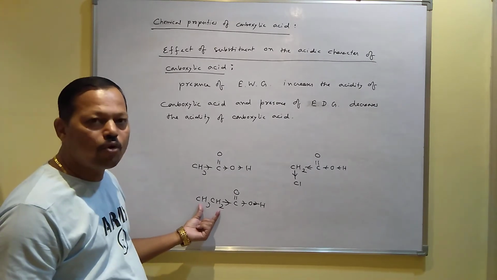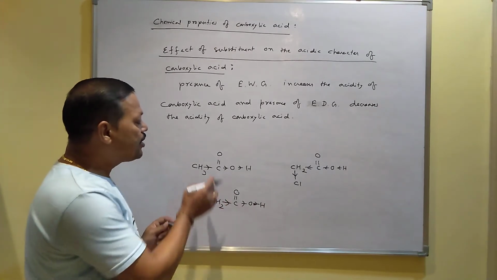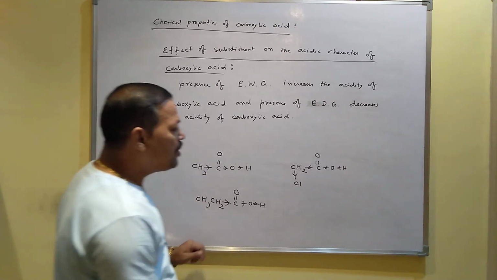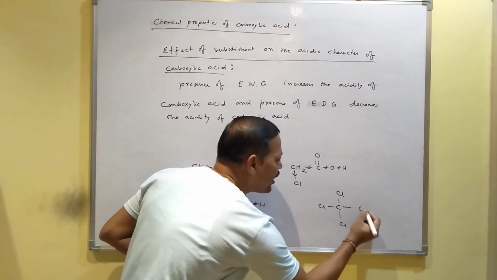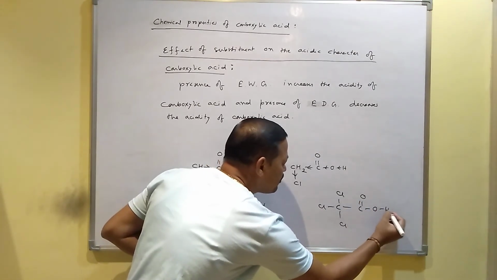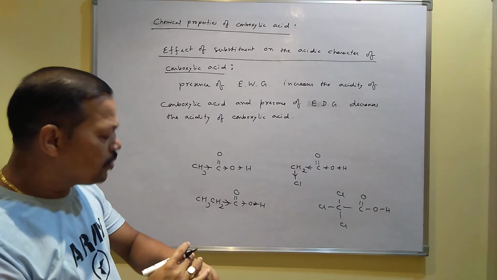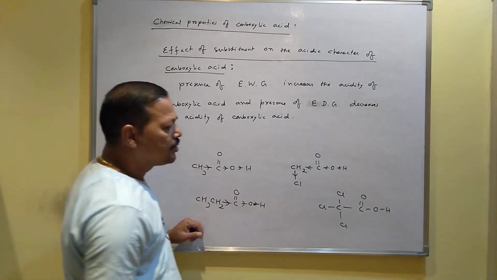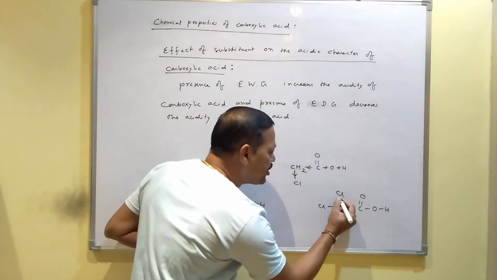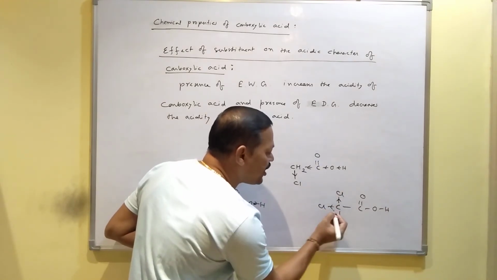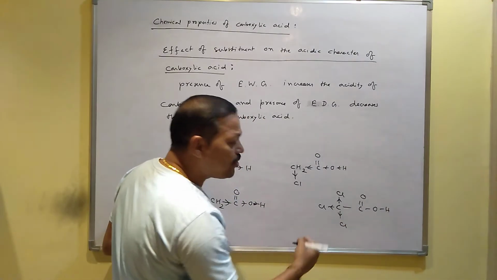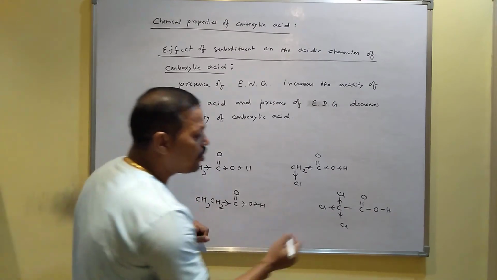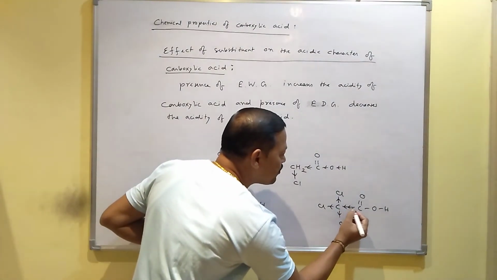Here the donating group is larger, here the donating group is smaller. Similarly, if you want to compare with this, here I have joined 3 chlorine atoms like this. This is called 2,2,2-trichloroethanoic acid. This chlorine attracts electrons towards this side. This chlorine attracts electrons towards this side. This chlorine attracts electrons towards this side. Ultimately, the 3 chlorine atoms withdraw electrons from the carbon-carbon bonds.